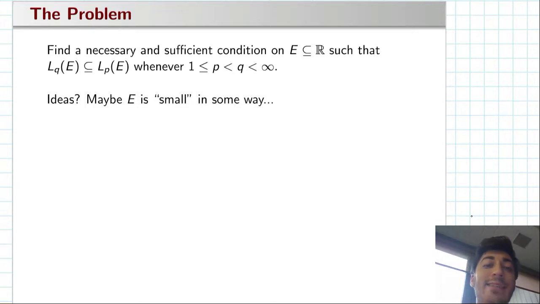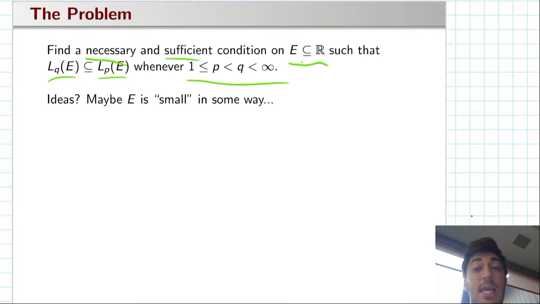So the problem is asking us to find a necessary and sufficient condition on some subset E of R, the real numbers, such that L^q functions on that subset E are contained in L^p functions whenever we have this relationship between p and q. We're going to exclude the case where q can be equal to infinity, but I believe this statement is also true where q is allowed to be infinity as well.